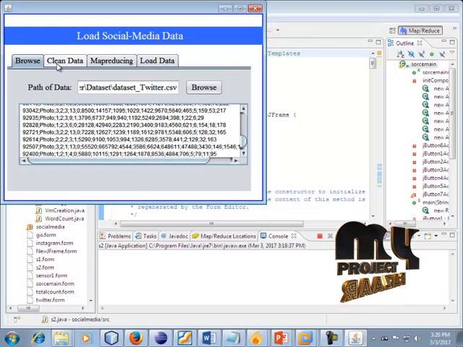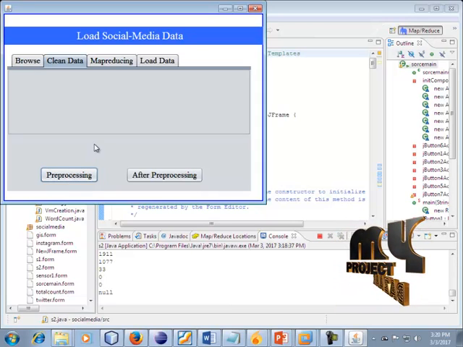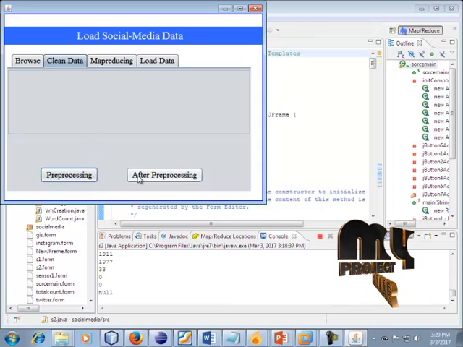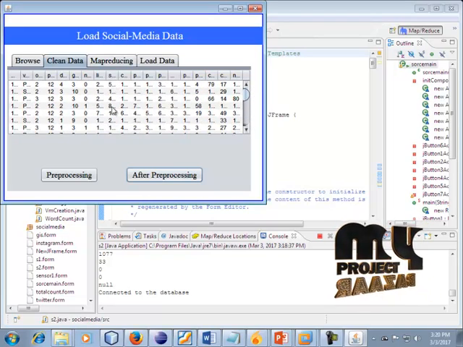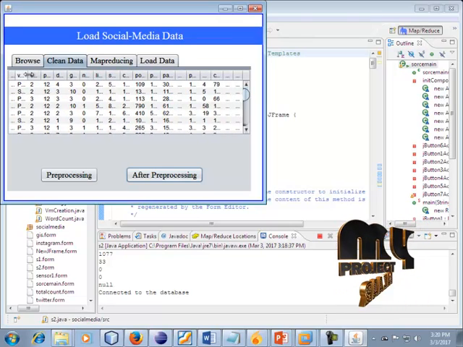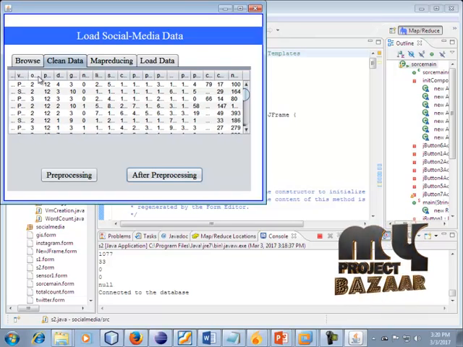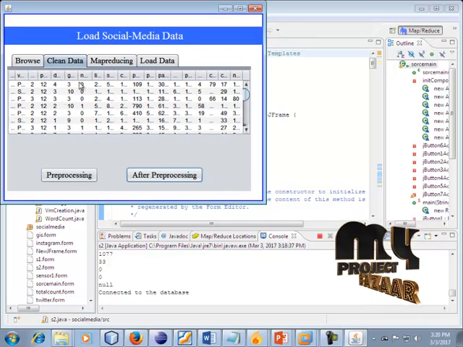Next, clean data. Click this button for pre-processing. The pre-processing is completed. After pre-processing, the data is completely cleaned and displayed in this field. It has media ID, verification process, and education options. All of these fields are involved in this dataset.